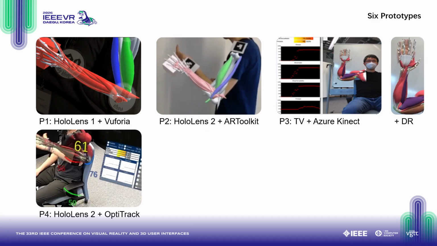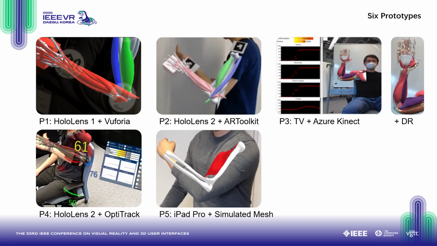We designed prototype 4 for physiotherapists. Here the patient's arm movements were captured by the large-scale mocap system OptiTrack, while the physiotherapist looked at the patient's arm with visualizations. Here the arm angles were visualized around the patient and the bar charts and line charts were on a floating UI panel.